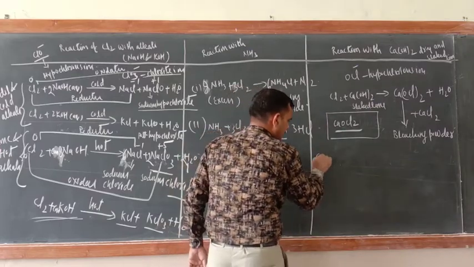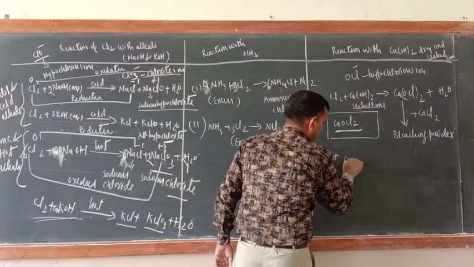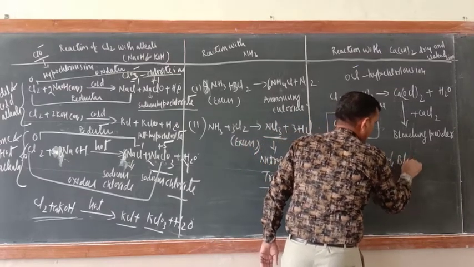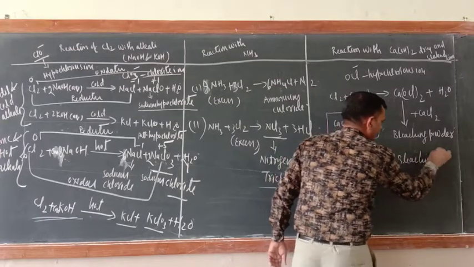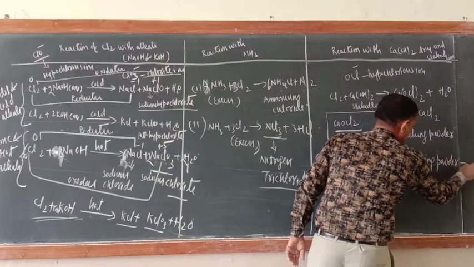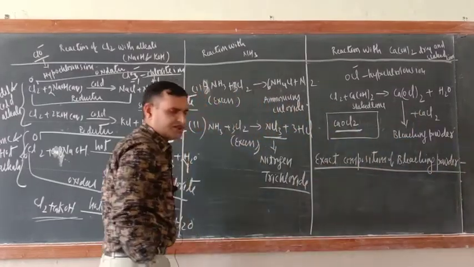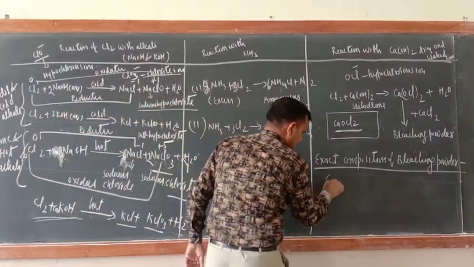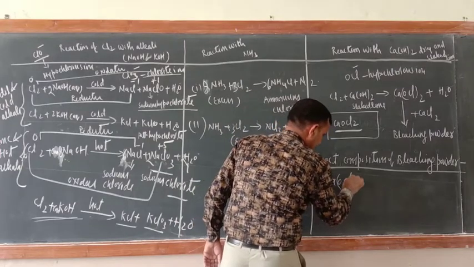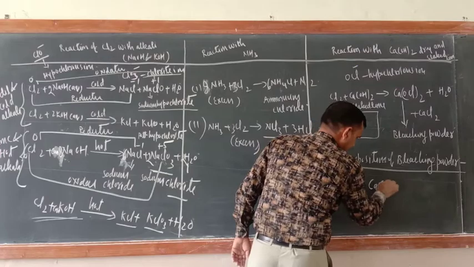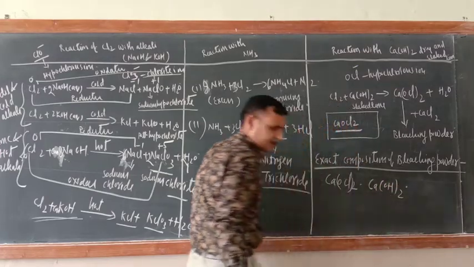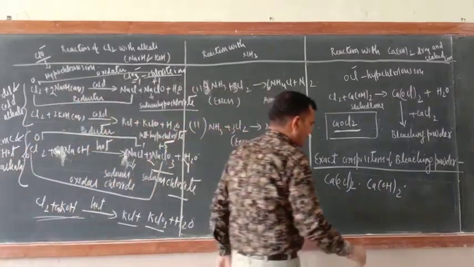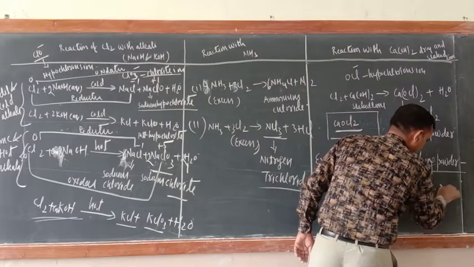The exact composition of bleaching powder is like that: CaOCl2 dot Ca(OH)2 dot CaCl2 dot 2H2O.